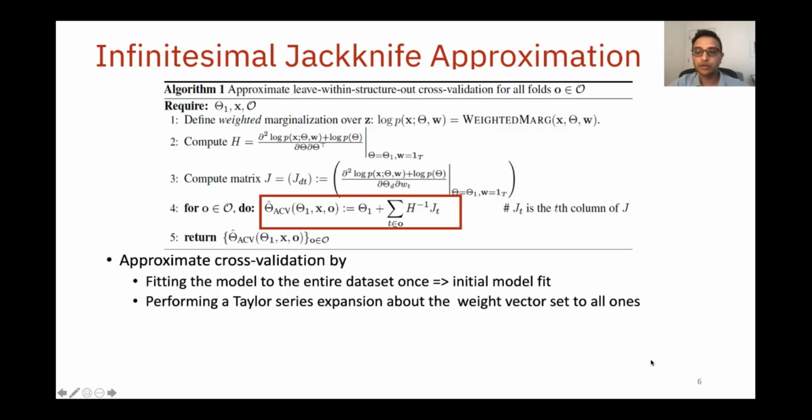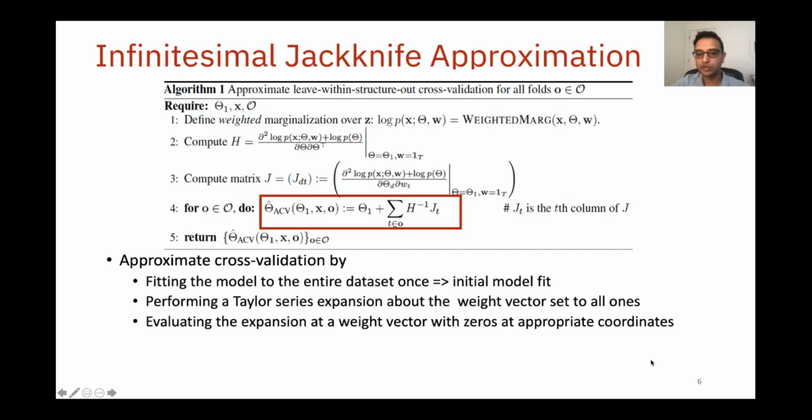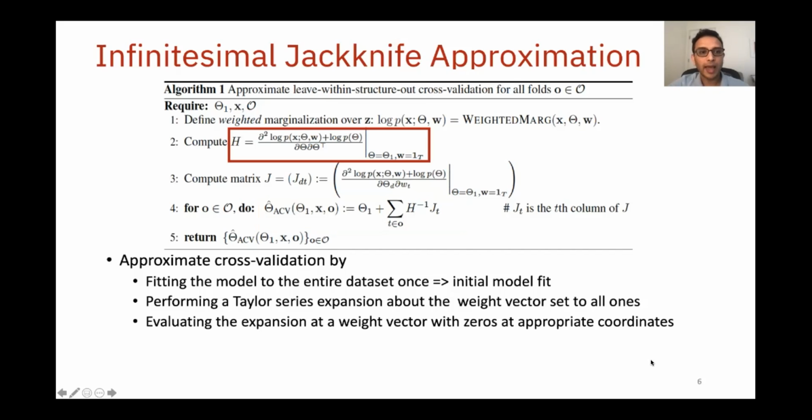The computationally expensive bits of the expansion need to be computed only once and can be reused across the CV folds. This leads to significant computational speedups and is in line with what has been observed previously when people have used approximate cross-validation procedures for unstructured CV. We do note that similar to previous work, our approximation does require the model to be twice differentiable and for the Hessian matrix to be invertible. We have found that both of these conditions hold for a wide variety of models in practice. Moreover, modern auto-differentiation tools make the Hessian computation straightforward.